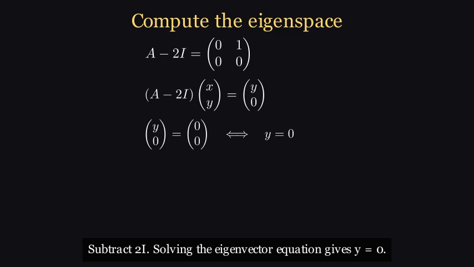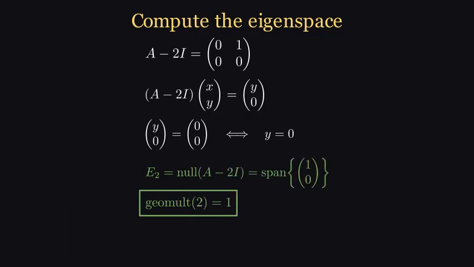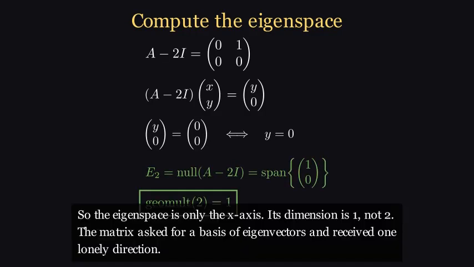Subtract 2I. Solving the eigenvector equation gives y equals 0. So the eigenspace is only the x-axis. Its dimension is 1, not 2. The matrix asked for a basis of eigenvectors and received one lonely direction.